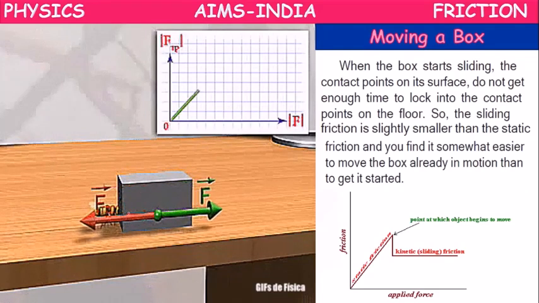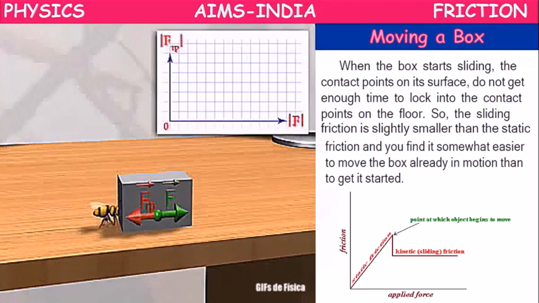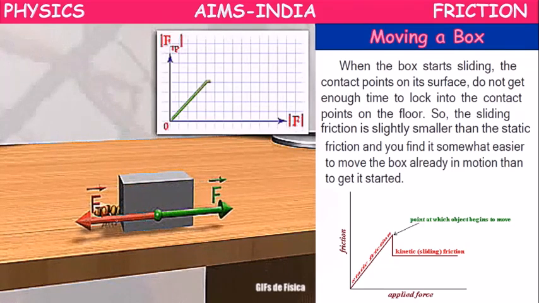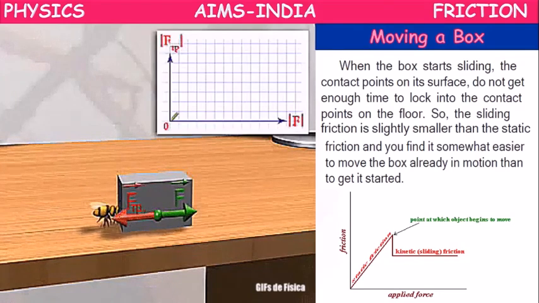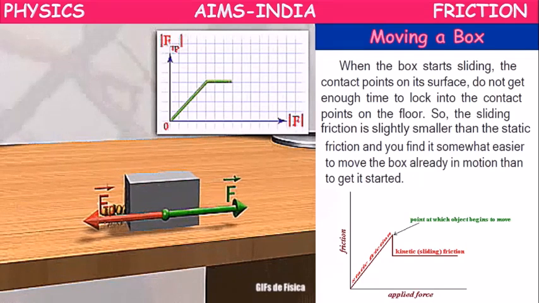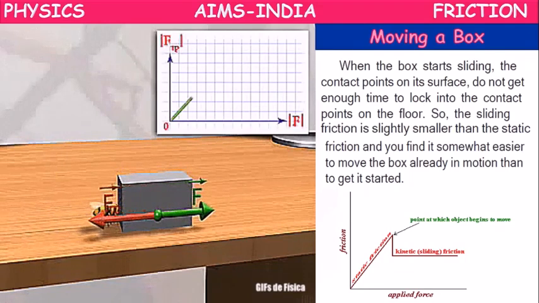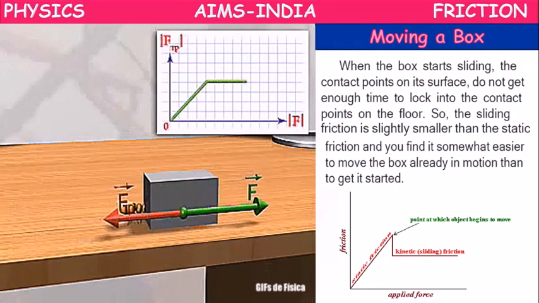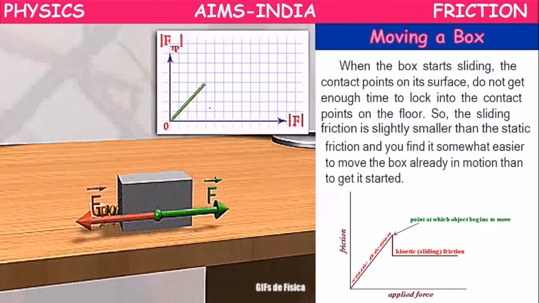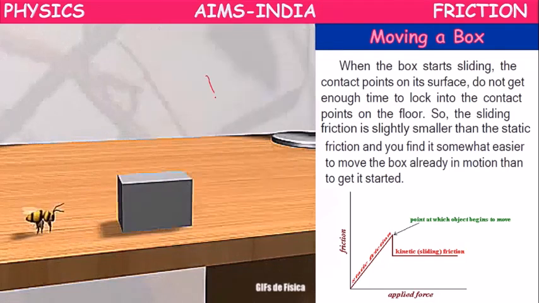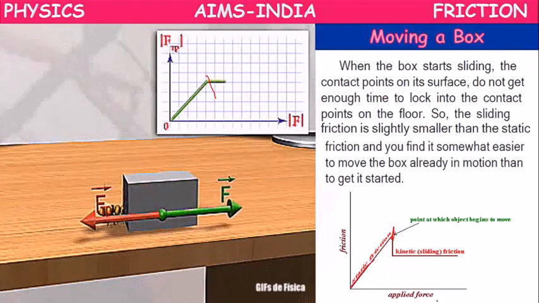Suppose this ant is trying to move this box. When it starts pushing, up to some extent it is applying force, but the block is not moving. The force it applies is turning into static friction, but the block is not moving. It keeps increasing with greater force. The force has increased and reached one point, like this.